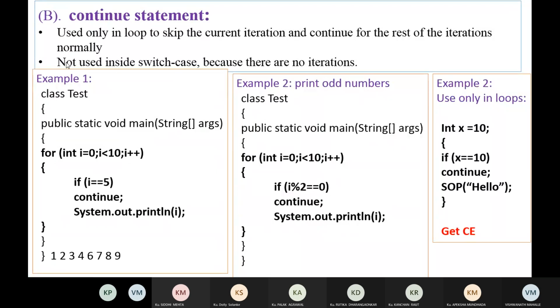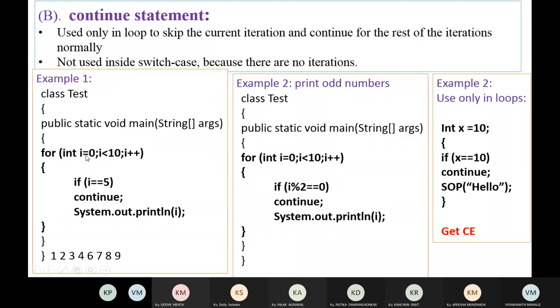You can observe this program. Here I have used a for loop: for integer i equal to 0 to 10, if i is equal to 5, then continue. The for loop will continue. Control will not transfer to this System.out.println i. If i is 5, the for loop will continue.